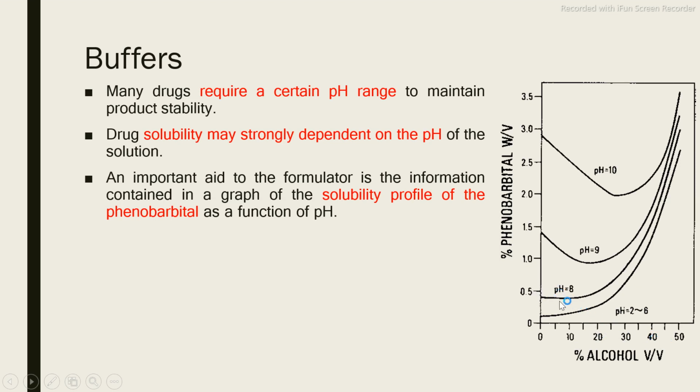So at pH 8 only 0.5% of the drug was solubilized, but at pH 9 1.5% of the drug gets solubilized, and up to pH 10 3% of the phenobarbital gets solubilized. Means we can say that phenobarbital type of drugs have pH dependent solubility. If the pH gets changed, it will directly affect the solubility of your drug.